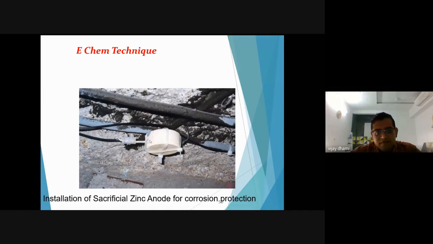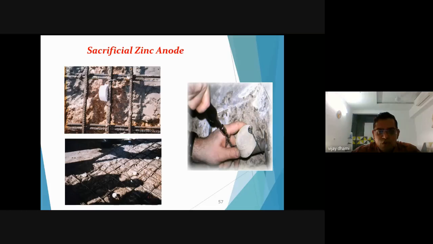So these are all the latest techniques, and you can use this kind of zinc anode in new construction also. At the time of casting, if you provide zinc anodes in your formwork, it can prevent corrosion of your reinforcement. In these photographs you can see the zinc anode is bound with the reinforcement. In new structures also you can bind zinc anodes.